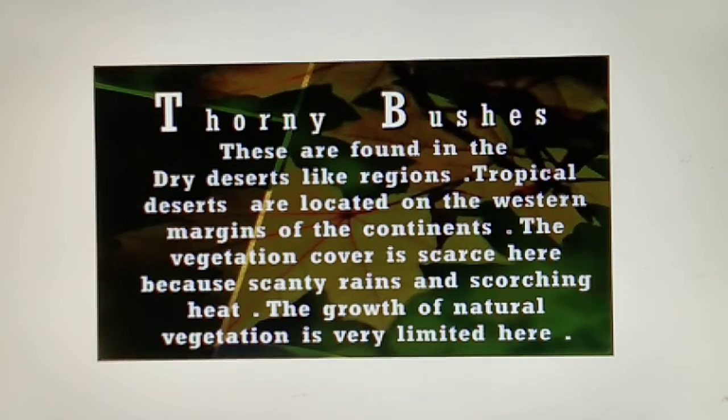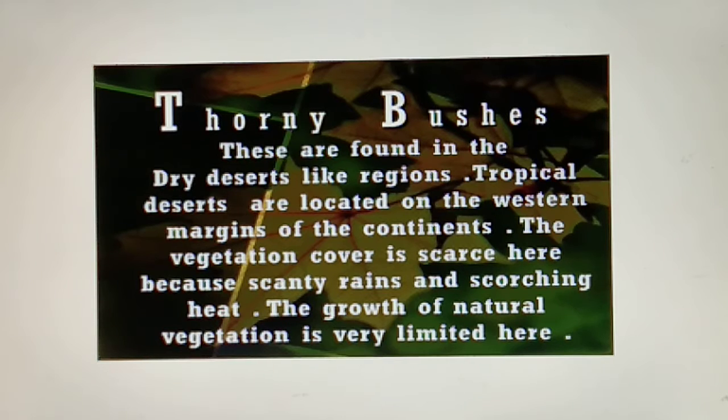Now students, come to the third part of natural vegetation, the thorny bushes. Basically, these bushes are found in dry, desert-like regions. Tropical deserts are located on the western margins of the continents. The vegetation cover is scarce here. Why? Because of scanty rains and the scorching heat. So the growth of natural vegetation is very limited here.